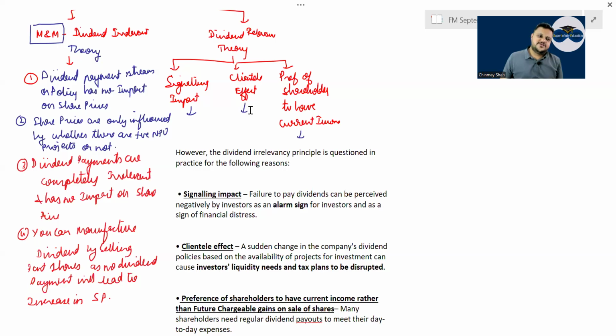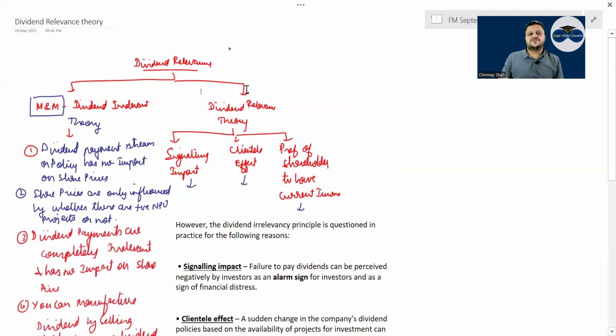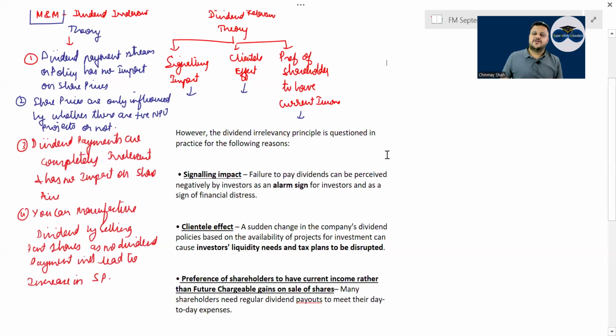And if you want to manufacture dividend, in that case you can sell part of the shares and get your dividend, correct? But the problem with this is that dividend is not irrelevant. Dividend is quite relevant because there is something called signaling impact. If dividend goes up and down, it acts as a positive or negative sign to the investors. Clientele effect means what? Tell me, investors' liquidity. If you pay the same dividend every year, then the investor can predict the liquidity needs, right?